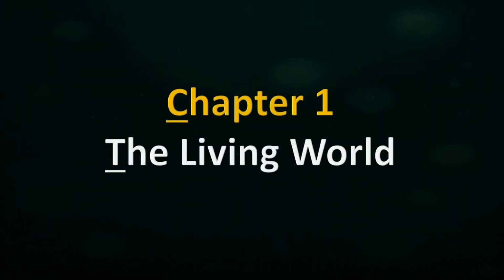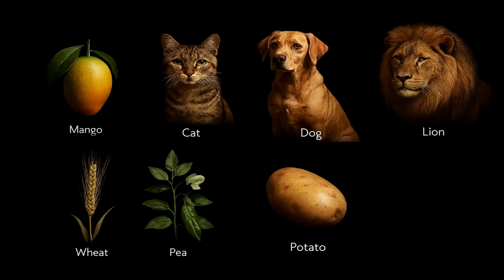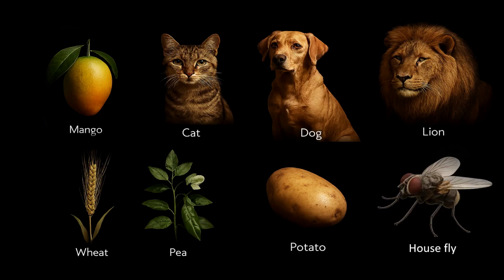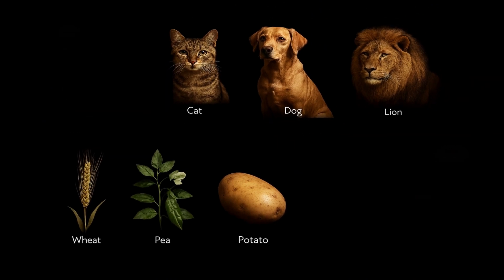So students, in today's video, we explored the concept of taxonomic hierarchy as explained in your NCERT Biology first chapter, The Living World. We looked at several examples step by step, starting from mango, cat, dog, lion, potato, wheat, pea, and finally we even discussed the housefly. I explained them parallelly so that you could clearly see how different organisms fit into the scientific classification system.